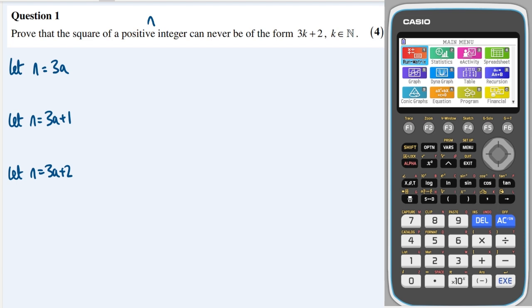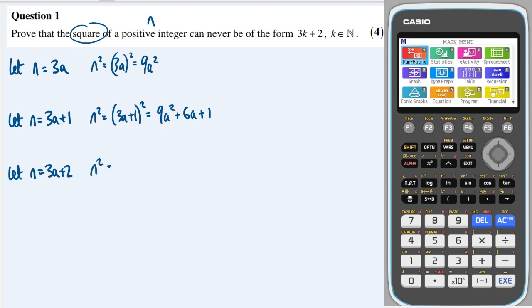And then let's see what happens when we square them. So n squared in this case would be 3a all squared, which will be 9a squared. This one, n squared, would be 3a plus 1 all squared, which will give me 9a squared. I'll get a 3a and another 3a, so 6a, and I'll get a 1 times 1 is 1. And this case would give me 3a plus 2 all squared, which will give me a 9a squared. I'll get a 6a and another 6a, so 12a, and I'll get a 2 times 2, which is a 4.